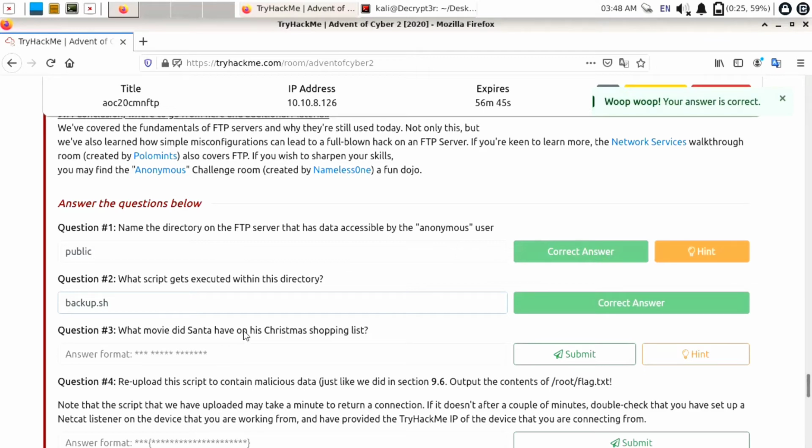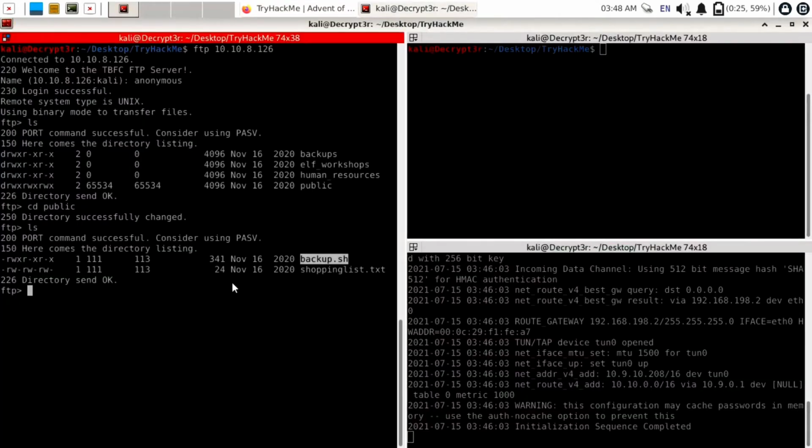Now third question is, what movie did Santa have on his Christmas shopping list? Okay, so there was also one file besides backup.sh, shopping list.txt. So we will display its content. If I enter here cat shopping list.txt, it will not display its content. You can see it is showing error, invalid command. We need to download this on our local machine. To download this on our local machine, you can use command get and file name. So it is shopping list.txt.